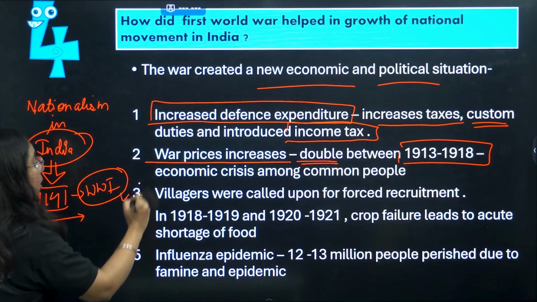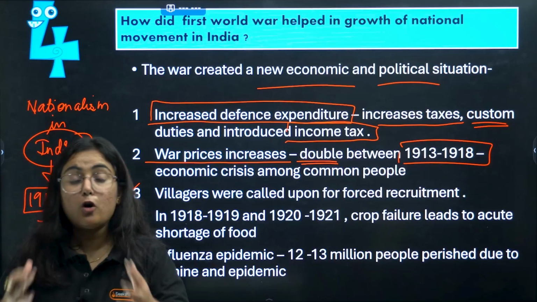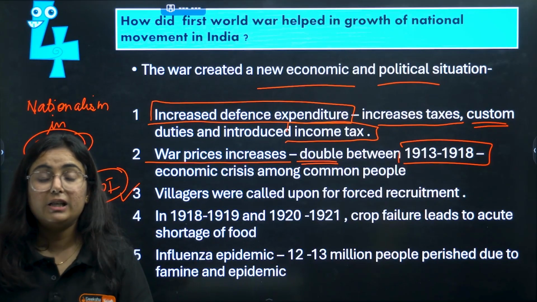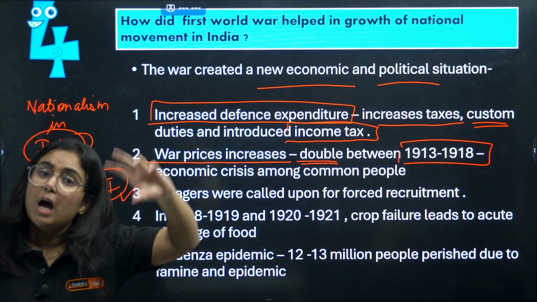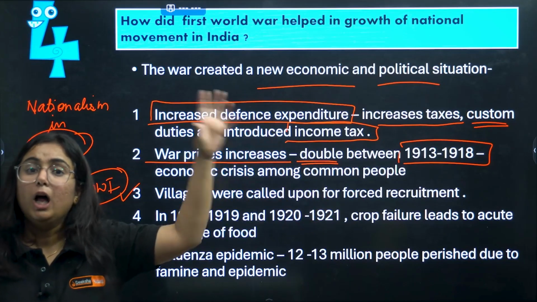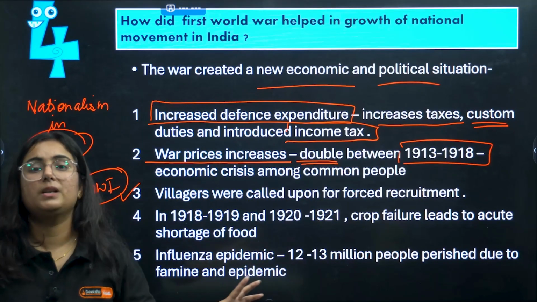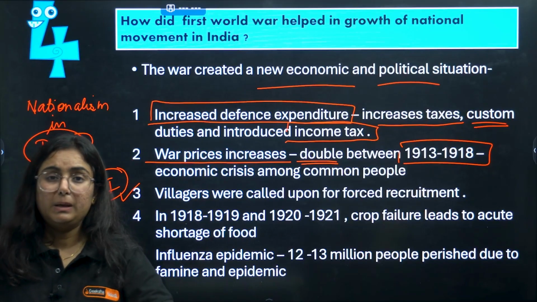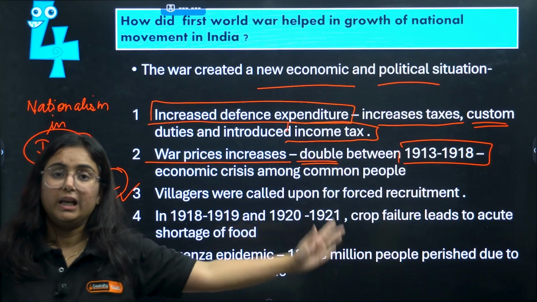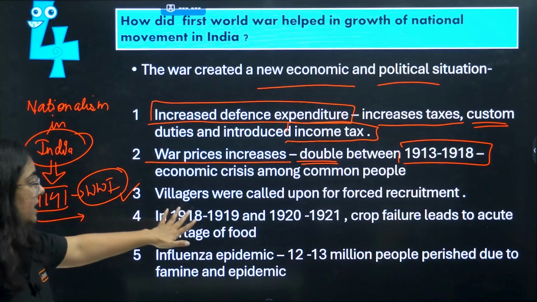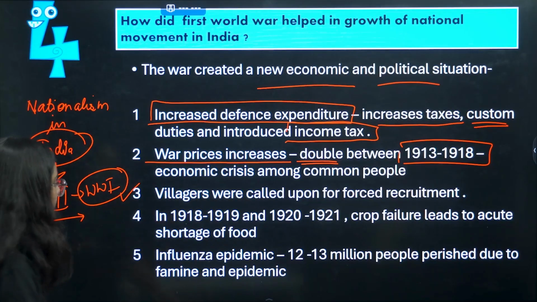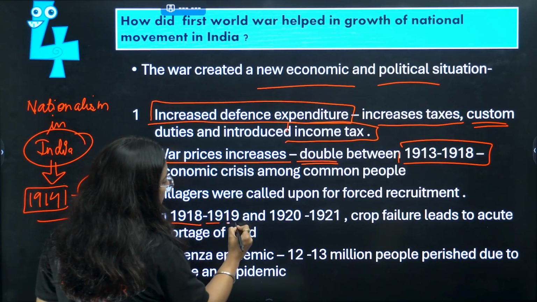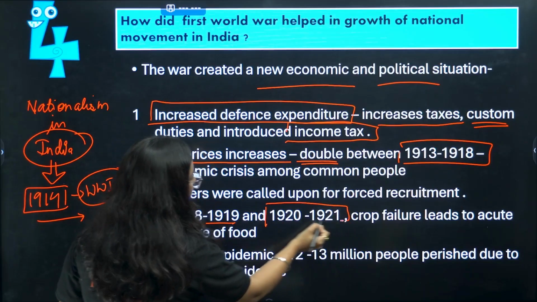Third point, villagers were called upon for forced recruitment. Do you know that? Villagers were forcefully taken as soldiers for First World War. Though we were not the active participants in the First World War, we fought for the British government. Our Indian people were fighting for the British army in First World War. So villagers were called for forced recruitment between 1918 to 1919 and 1920 to 21.